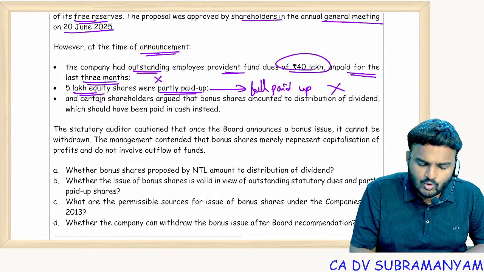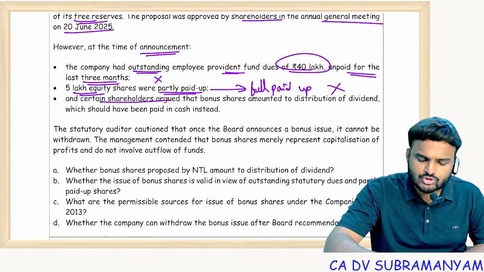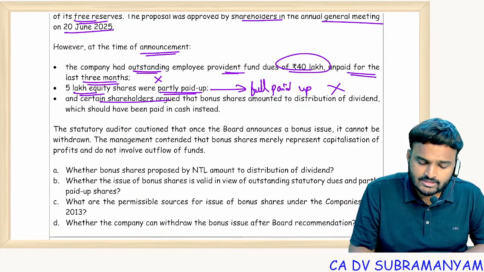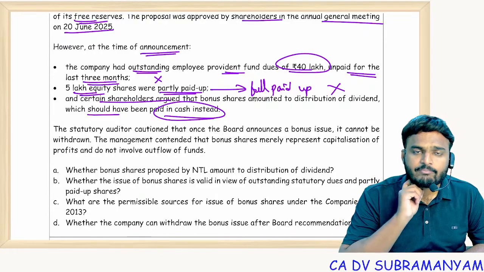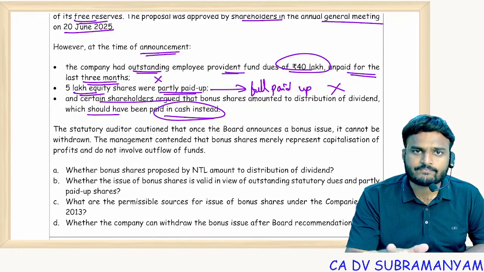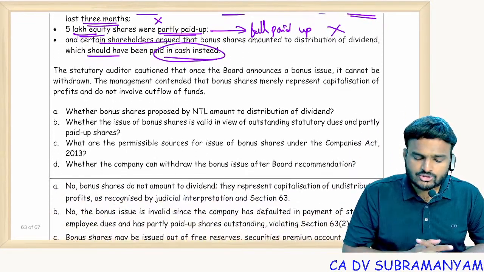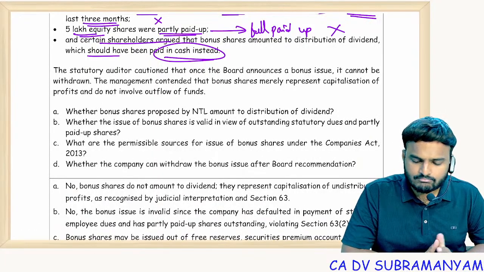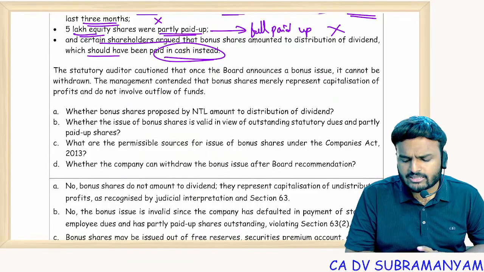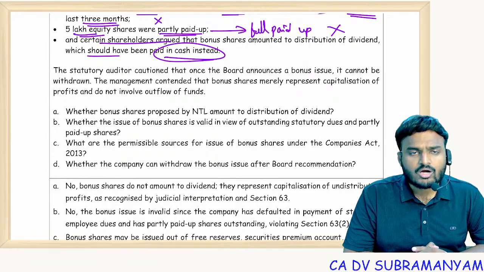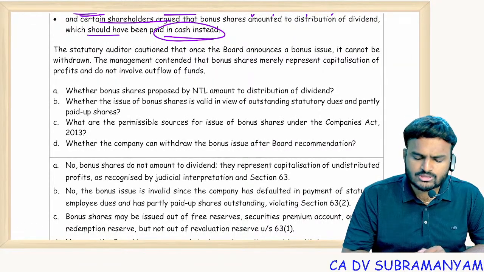Certain shareholders argued that bonus shares amounted to distribution of dividends, which should be paid in cash instead. See, bonus issue is different, dividend is different. Dividends can't be paid in kind. Dividends must be paid in cash only. Bonus issue can't be made in lieu of dividends. The statutory auditor cautioned that once the board announces a bonus issue, it cannot be withdrawn. The management contended that bonus shares merely represent capitalization of profits and do not involve outflow of funds. Whether bonus shares proposed by NTL amount to distribution of dividends?